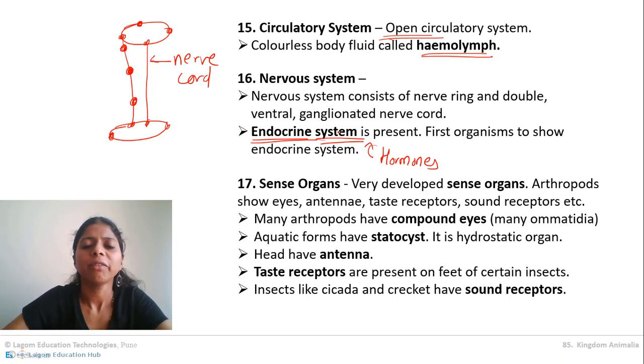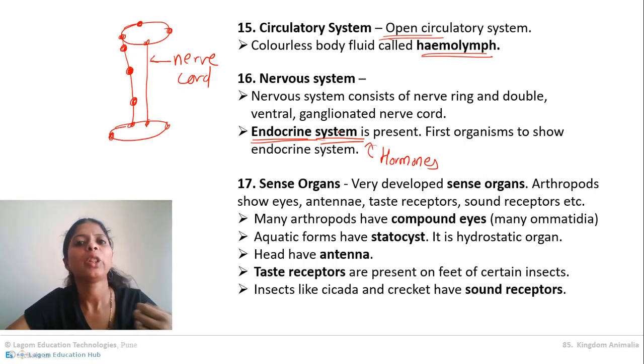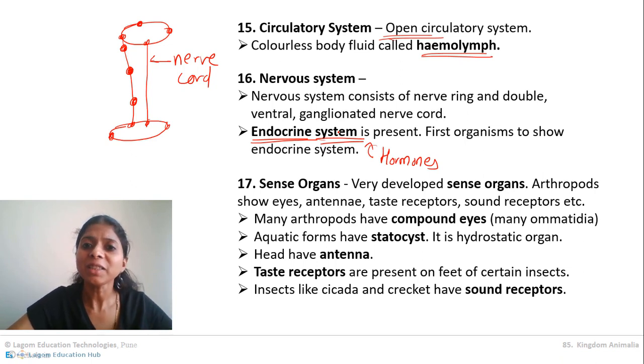Now next thing, arthropods are very gifted animals. Basically they are gifted with a lot of senses. Their sense organs are better than human beings. Whatever senses we don't have, they are the ones who have these senses. For example, they have antennae. Antennae basically detect environmental changes as well as any danger in the environment, whether the climate is changing or something.